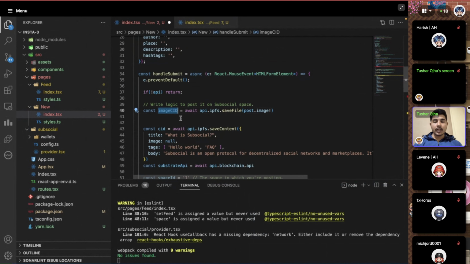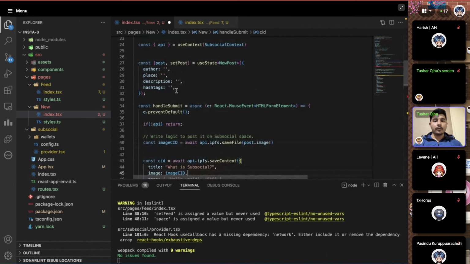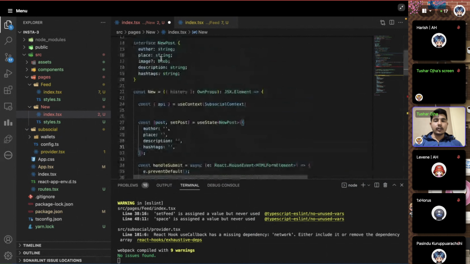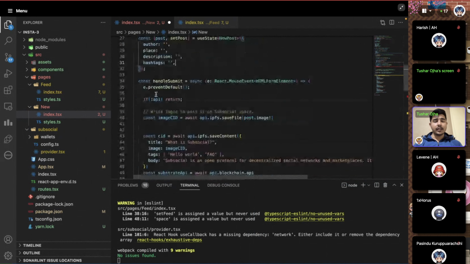Now we're going to use this identification in the content that we save, like this. This is how we're going to use it. Now, what other things are very important? The author, the place, the description and other stuff.